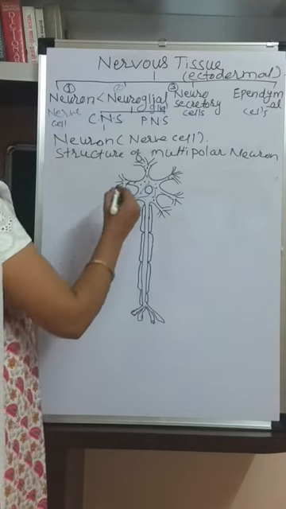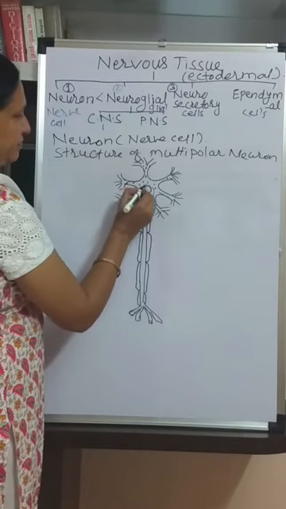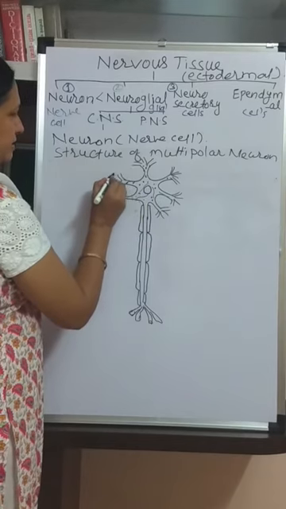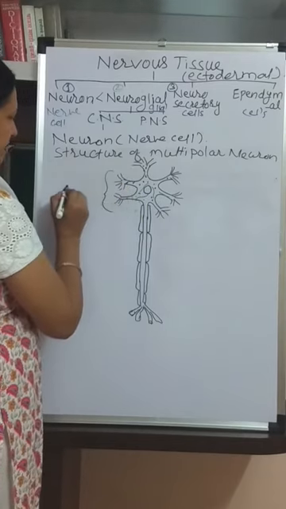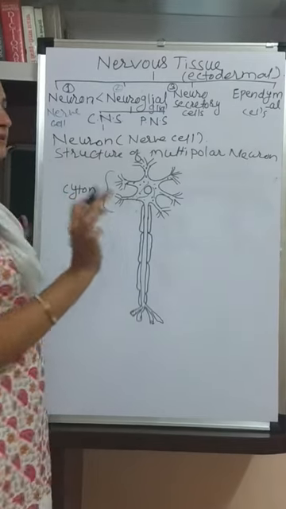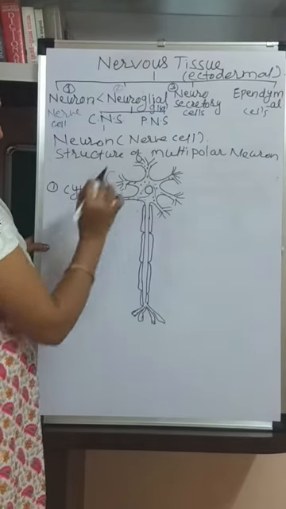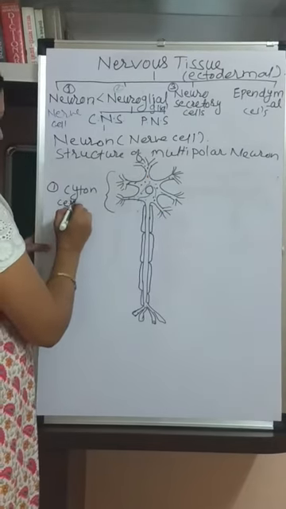Now see here, this complete main part is called the cyton. Actually, a neuron has three main parts. The first part is the cyton, this main body. It is also called the cell body.